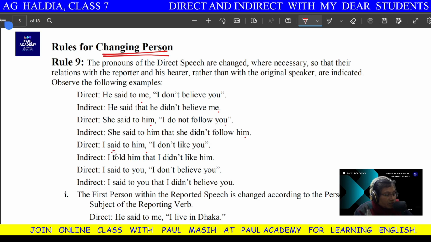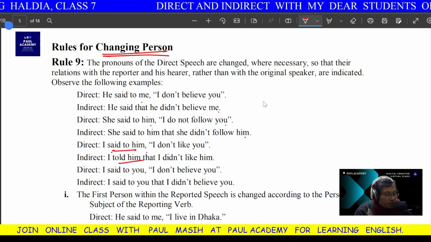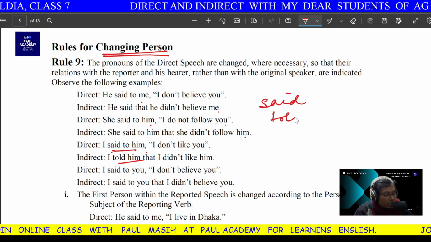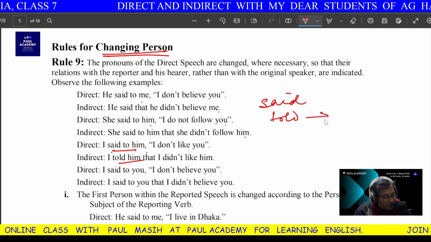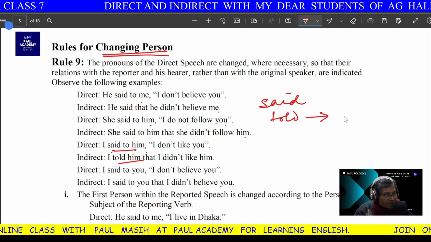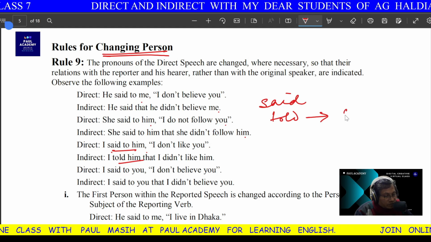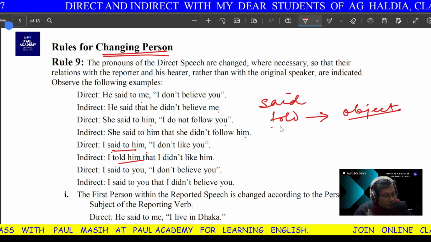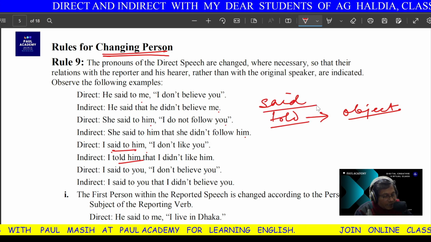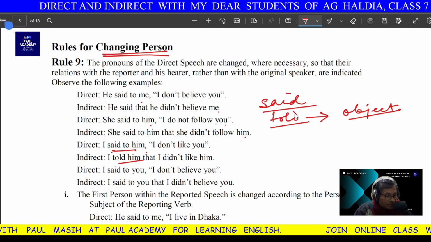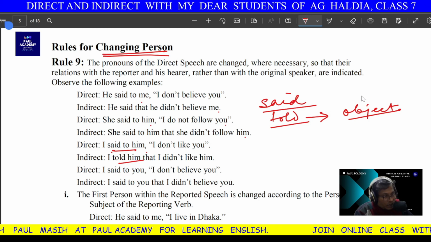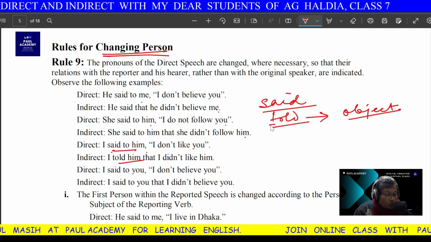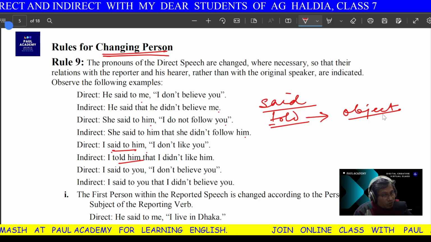Now, let me tell you about said and told. What is the difference between said, S-A-I-D, and told, T-O-L-D? When the person to whom you are speaking is mentioned, that means the object, O-B-J-E-C-T, is mentioned, then you use told. Otherwise, you can use said. He said that he was going to Kolkata, or he said that he is going to Kolkata. He told me that he was going to Kolkata.